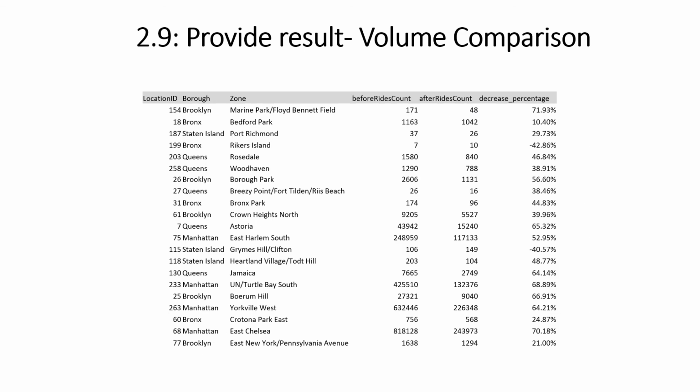Here is the result of running volume comparison in different zone in New York. Before COVID, number of rides was 171 in this particular zone, and after COVID is 48. So we see a 71% decrease.